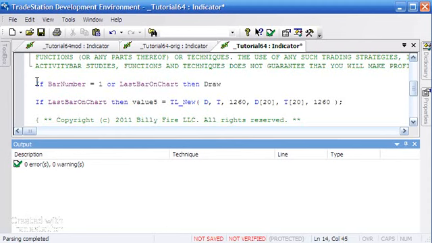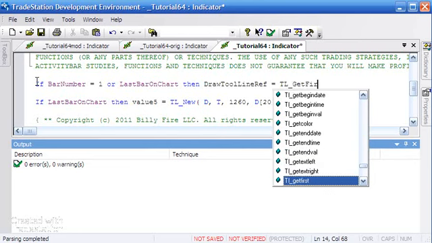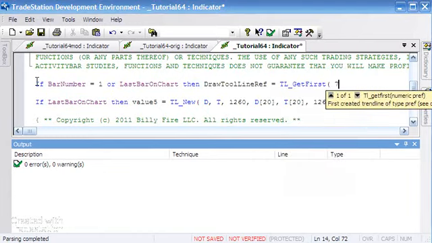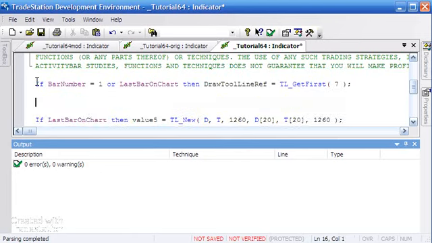Then we're going to create a variable called draw tool line ref. And the way that we find out the reference for the line is we use this thing called TL get first. And we don't just want any first, because as we've already seen, we've already drawn something on the chart using EasyLanguage. So actually we pass the number 7 here, and that's going to give us the value of the first line that's been drawn on the chart. And then if that is greater or equal to 1, I'm just going to copy it. What we're going to do is get some values from the line.